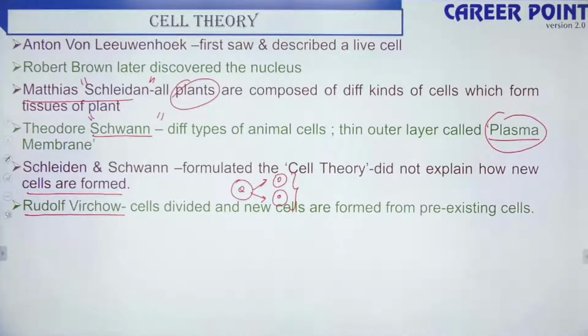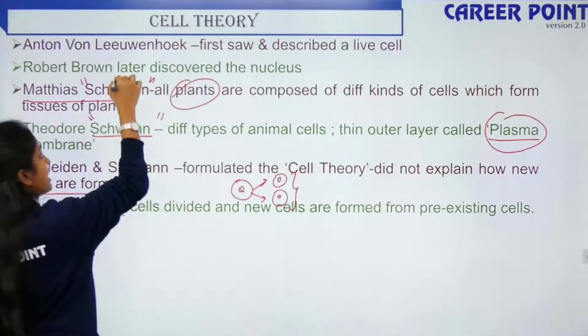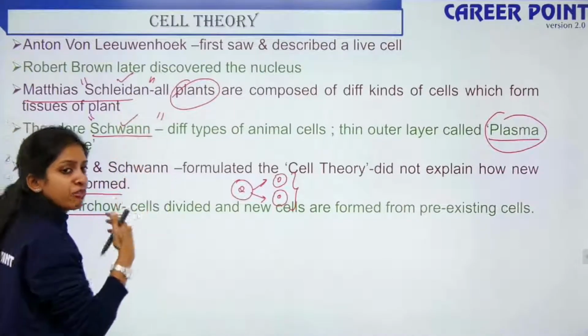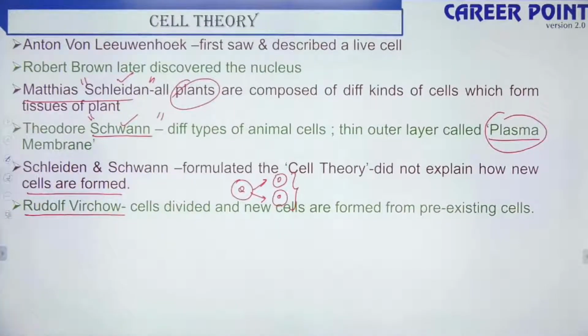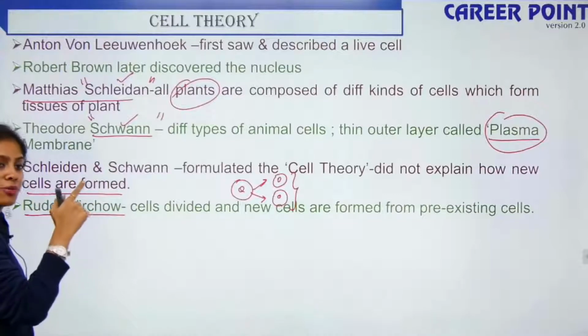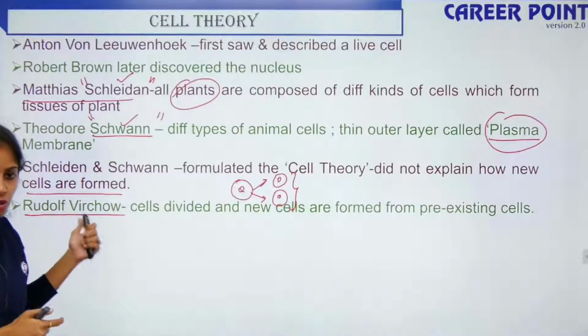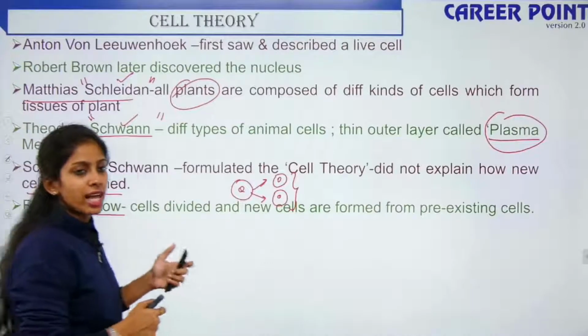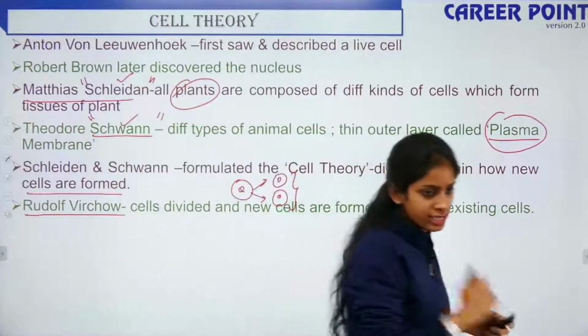So your cell theory was initially formulated by Schleiden and Schwann, but since they failed to tell us how cells are formed, a third scientist, Rudolf Virchow, became involved. He said that cells are formed from pre-existing cells.